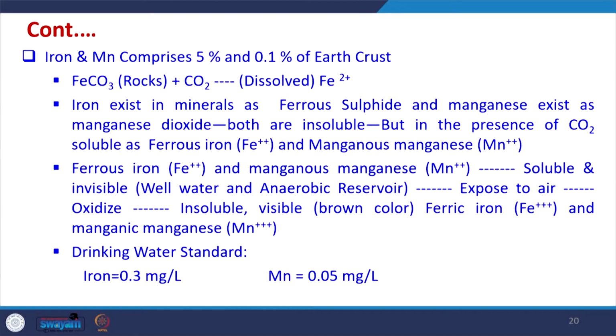So, again, colorimetric methods are used for determining the quantity of iron and manganese in the water. There are various methods present, and iron and manganese actually get dissolved from the rock. This is shown in this particular slide, and that happens because of the weathering effect, which is due to the CO2 which is going into the underground, and that causes the weathering of these rocks, and from which the iron goes into the water.